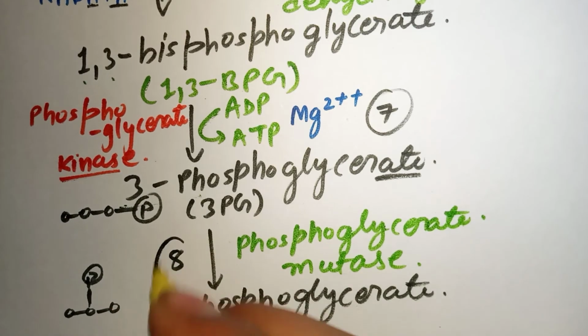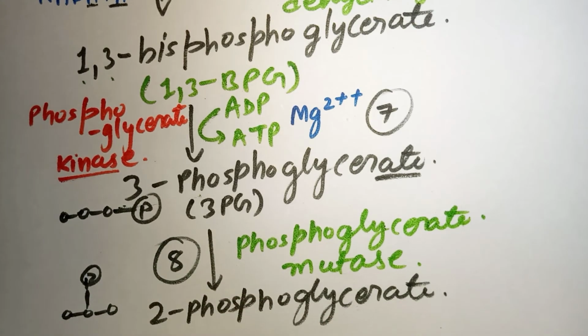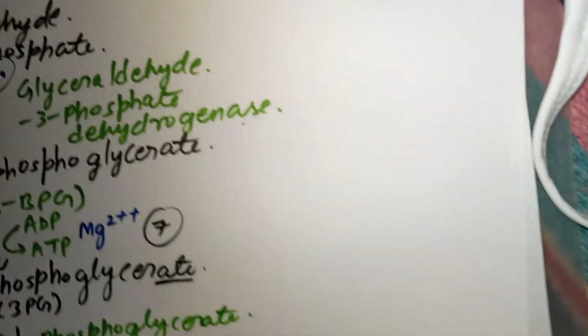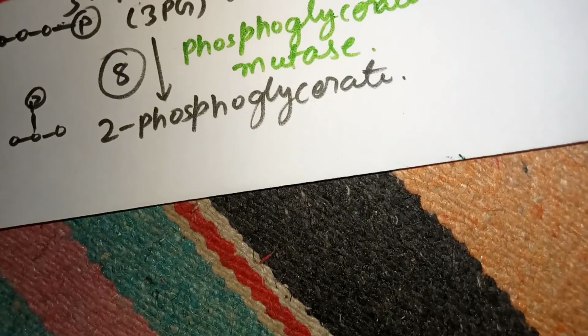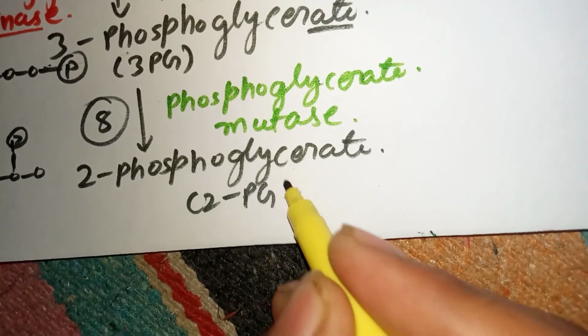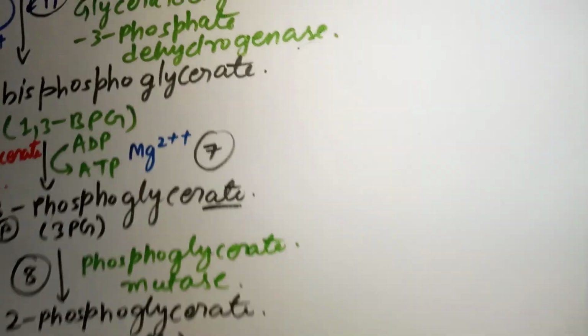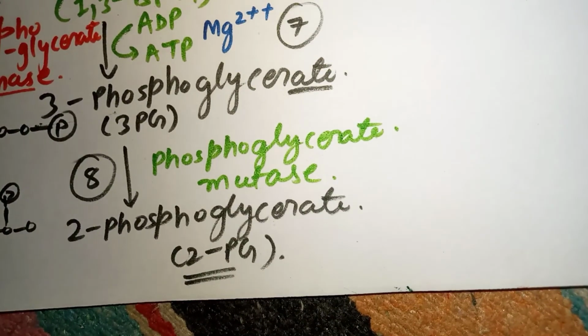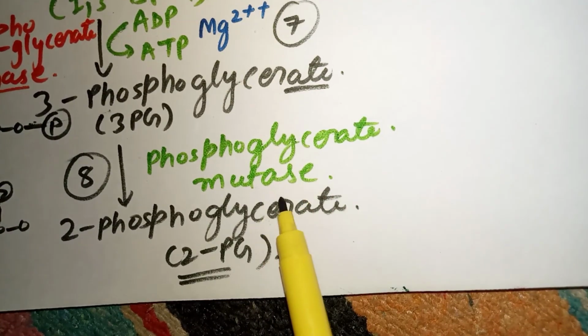Only 2 steps are left. This 2-phosphoglycerate is also known as 2PG. 3PG is converted into 2PG with the help of phosphoglycerate mutase.